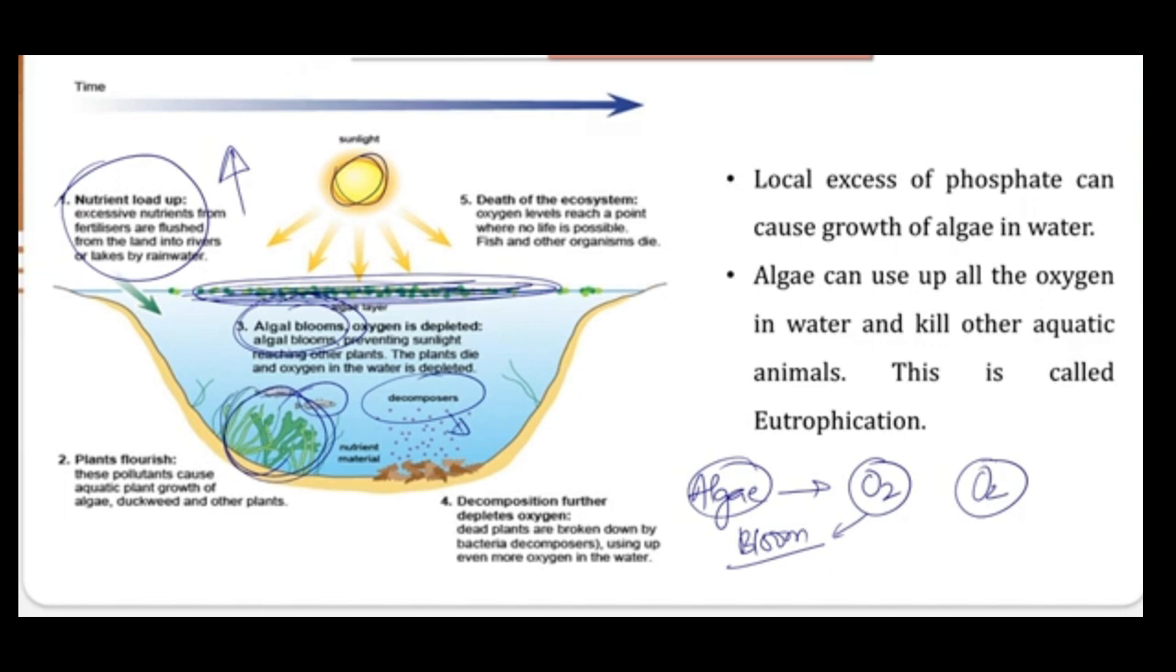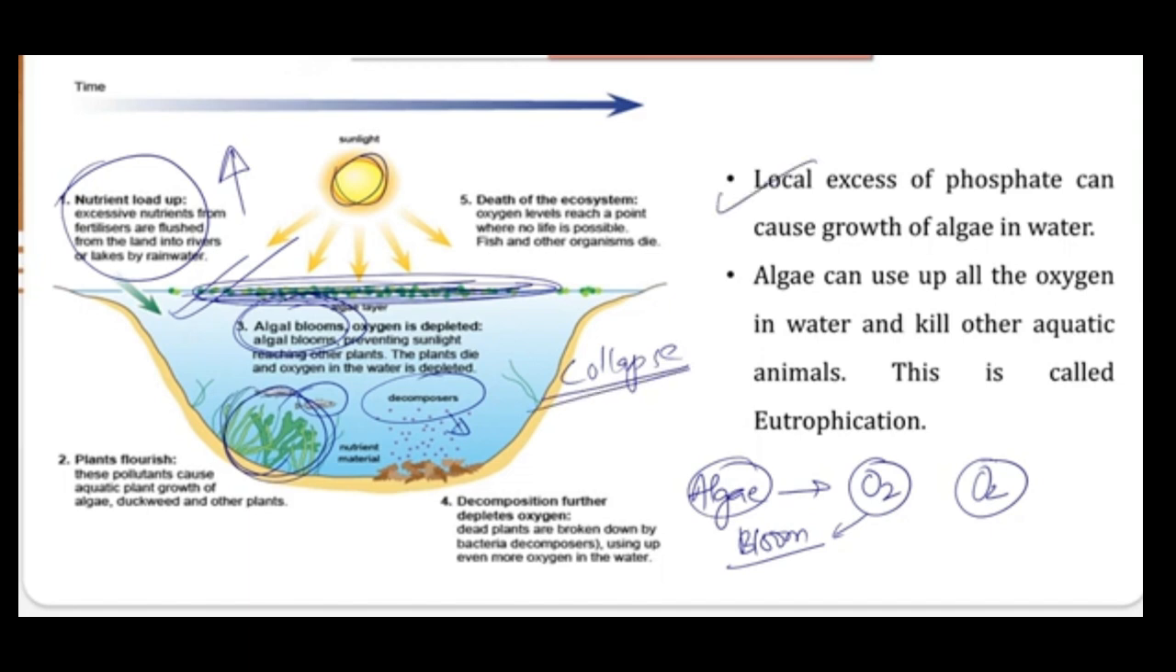Ultimately, because of all these algae blooms and the excess of nutrition, the biological oxygen demand of that particular water body goes beyond what they can survive, or beyond the oxygen they can supply. So ultimately this water ecosystem will collapse. That is what eutrophication is.